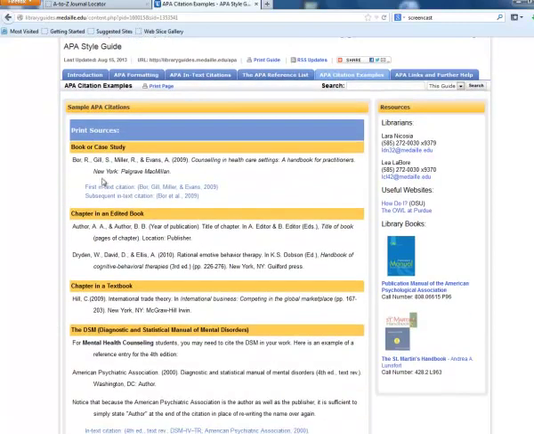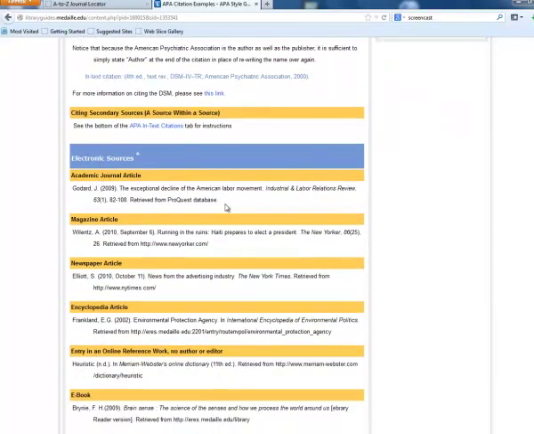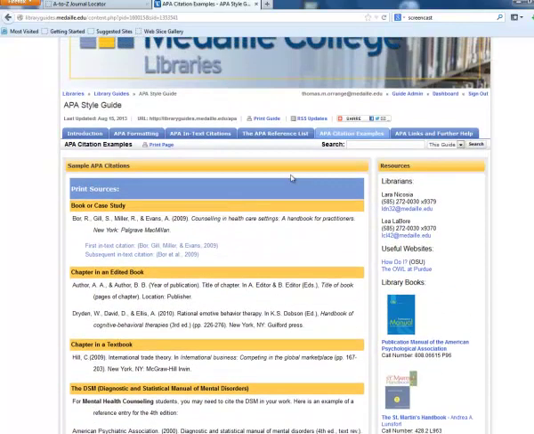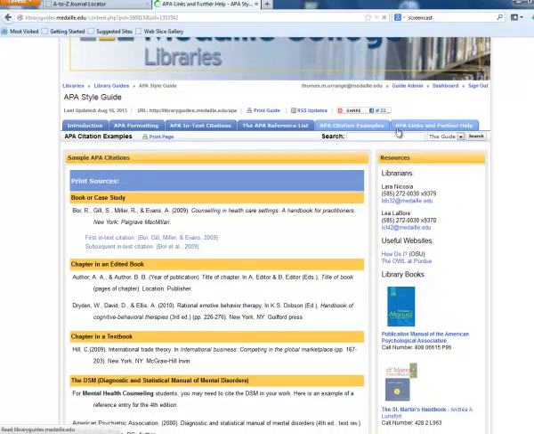You can see here print sources, and scroll down, electronic sources. This is what a lot of students end up using. Again, retrieved from a particular database. So you can see that these examples are in here. And if you need further help, APA links and further help is over here.